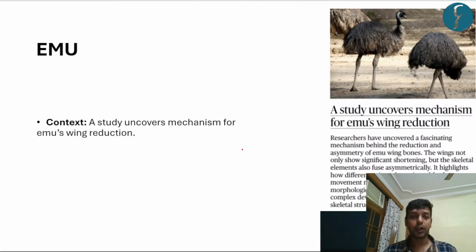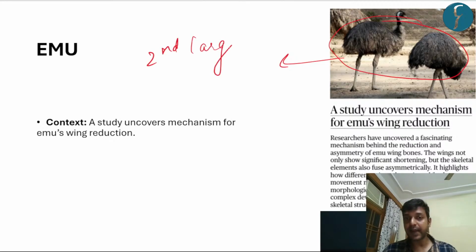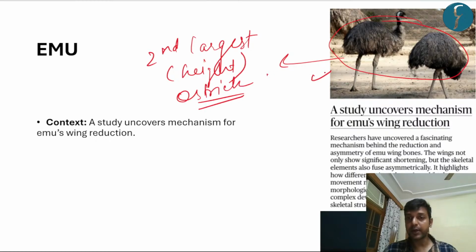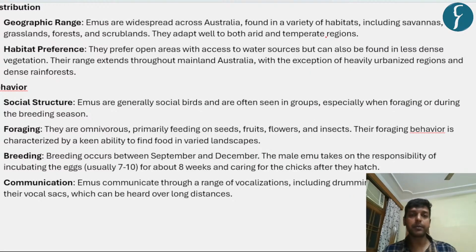Now we'll move to our last topic, that is the emu. You can see that this is the emu, and it is the second largest in terms of height after the ostrich, right? So it is a very important animal, and they can live in various vegetations, but they generally prefer open areas having water resources, right? Let us see a brief about it.